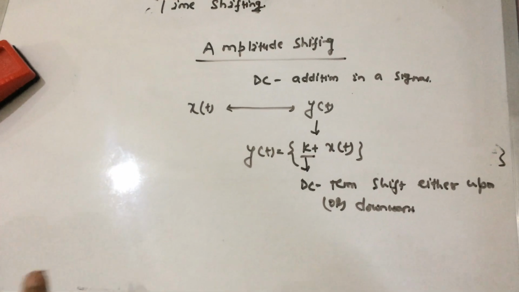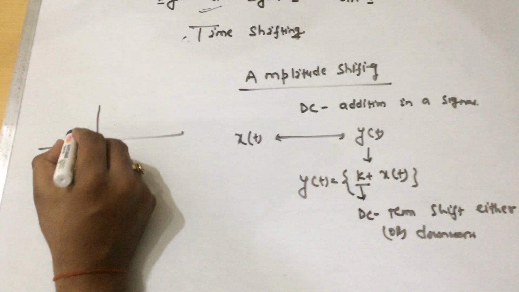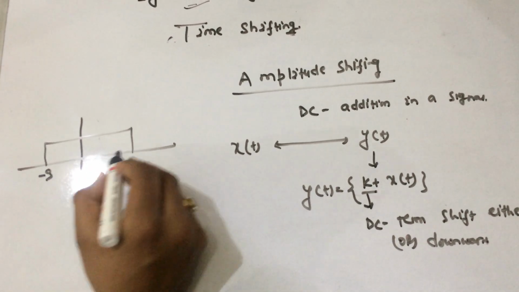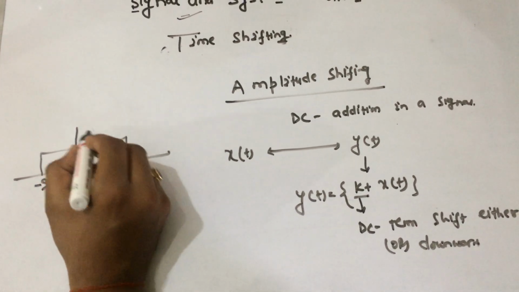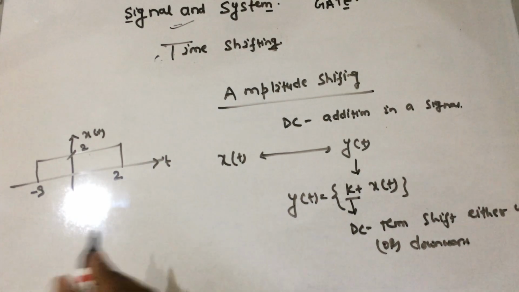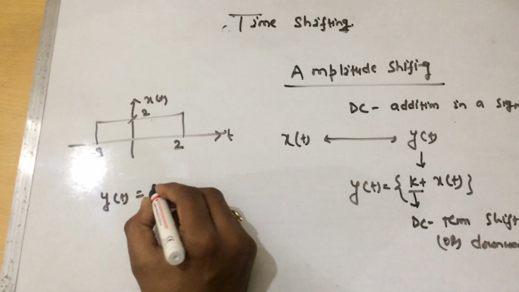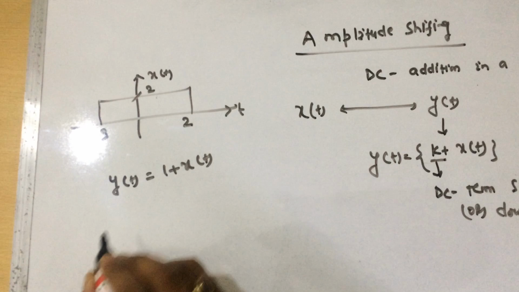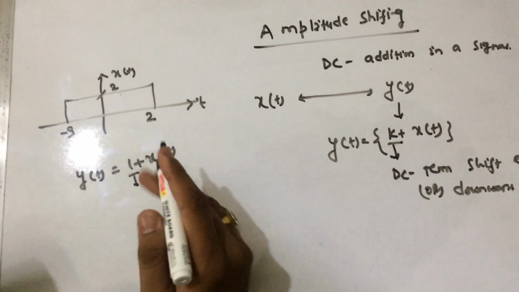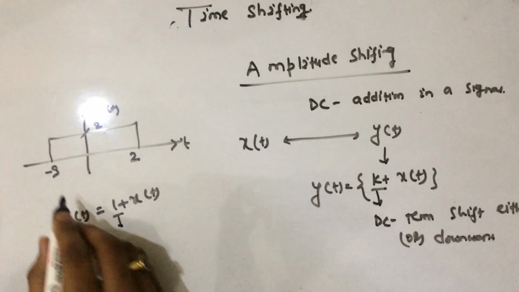Let's take an example, considering a rectangular pulse function having width from minus 3 to 2. This is x of t. Let's take y of t is equal to 1 plus x of t. Addition of this 1 will shift the signal upward.